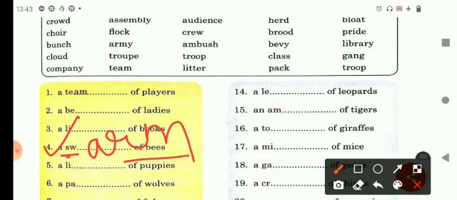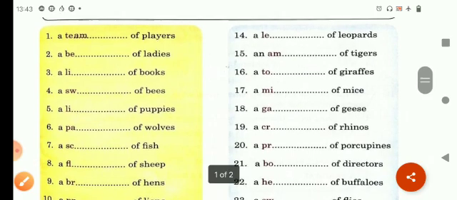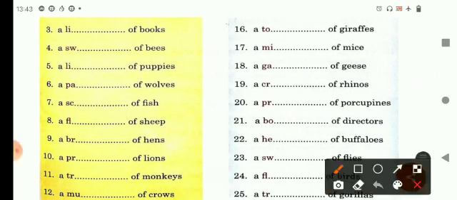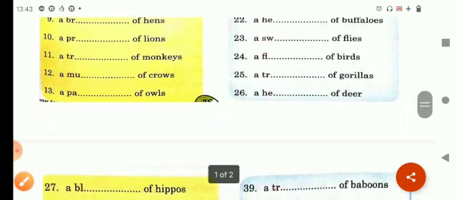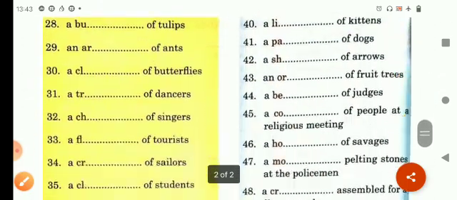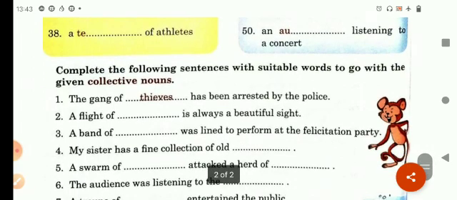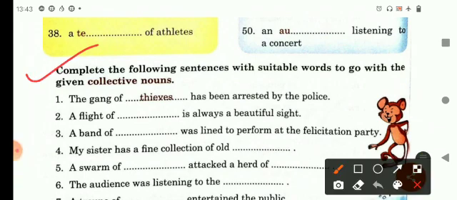So children, I hope you understood. Okay, now in this way you will be completing all these collective nouns on your own. You have 50 sentences that have to be completed by you, and the words can be repeated, children. Now in your next exercise, see what you have to do.